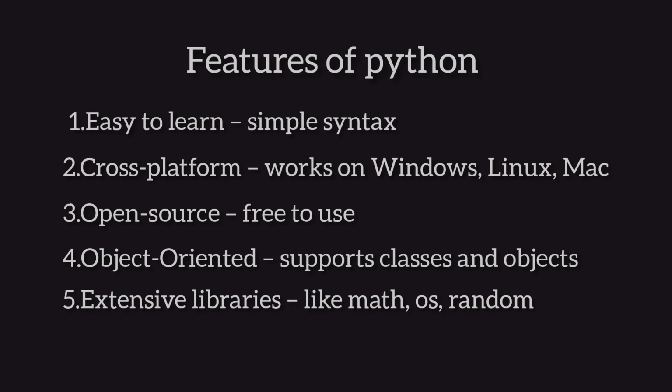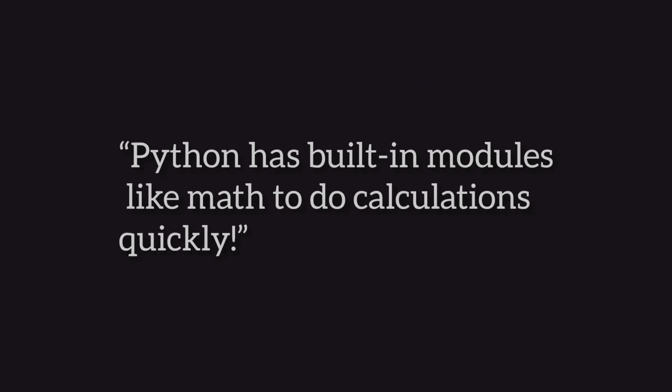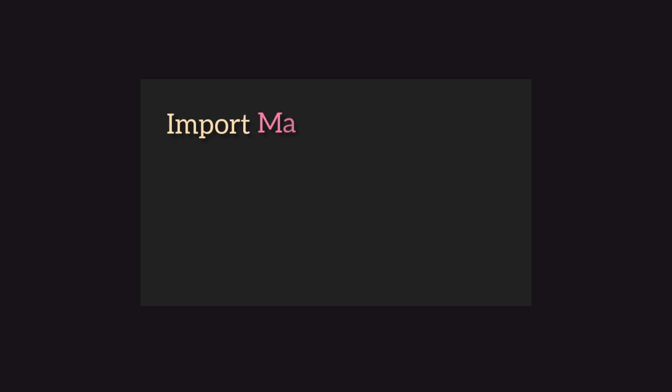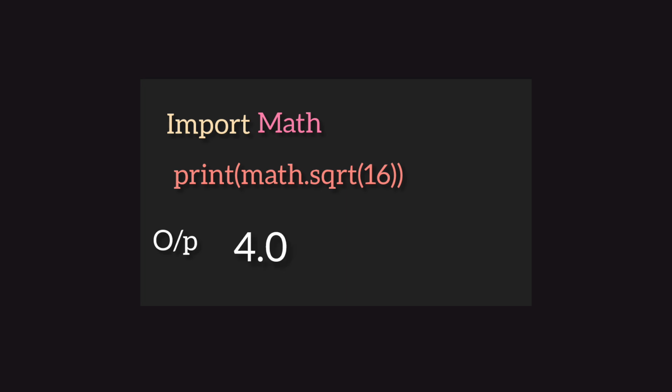An example of an extensive library: Python has a built-in module like math, to calculate quickly. So import math, print math.sqrt(16). The output is 4.0.